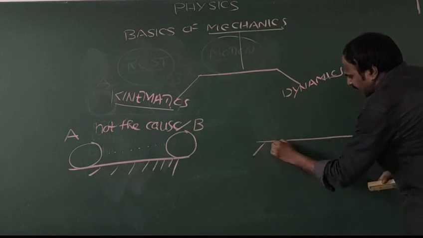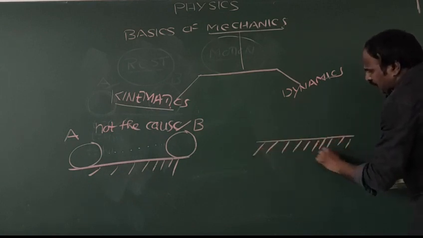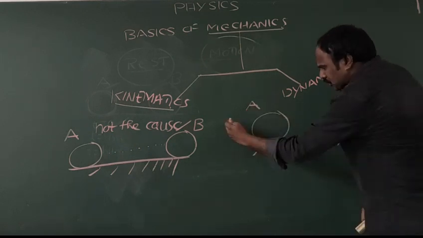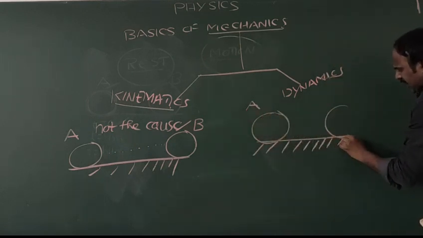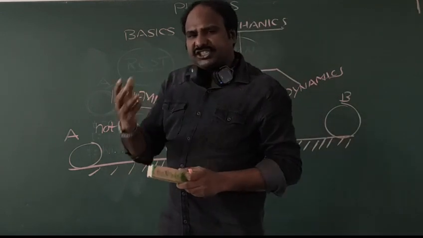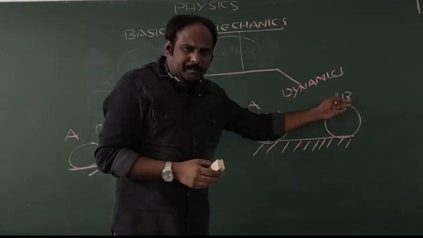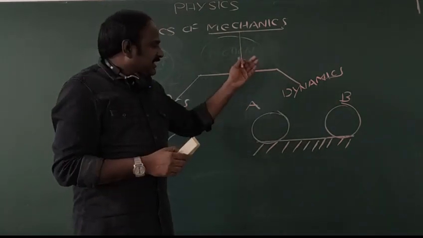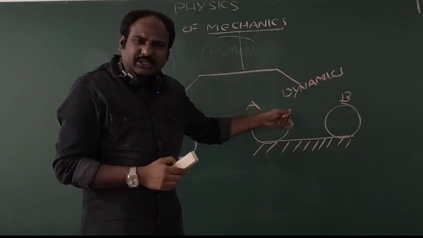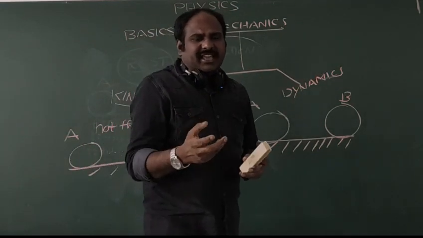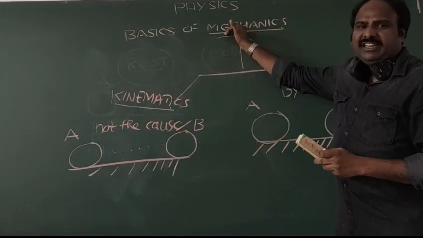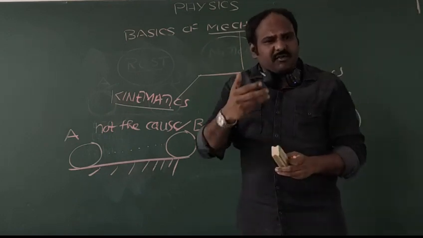First of all, we take a body which is at A. Due to some reason, the body comes to a new position called B. The position of the body changes from A to B, and dynamics can tell the reason why the body moves from A to B. In this way, kinematics and dynamics, which are branches of mechanics, tell about the motion of bodies.